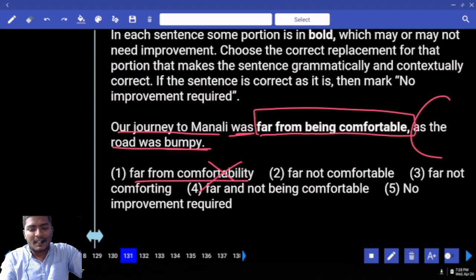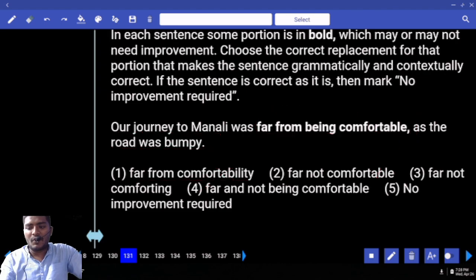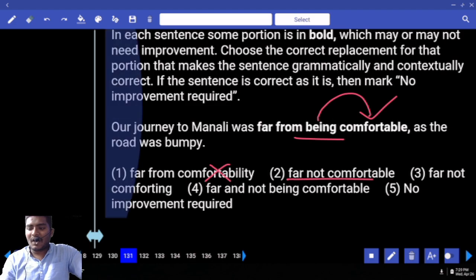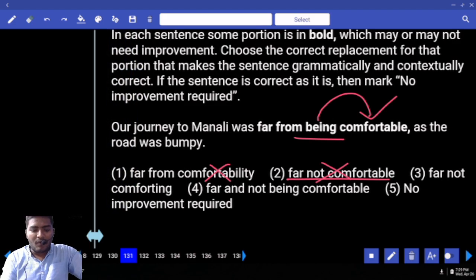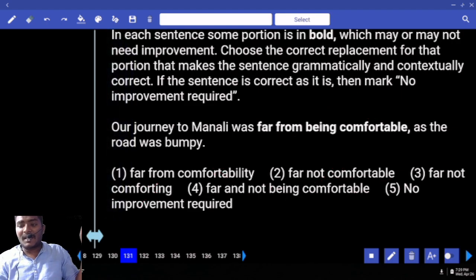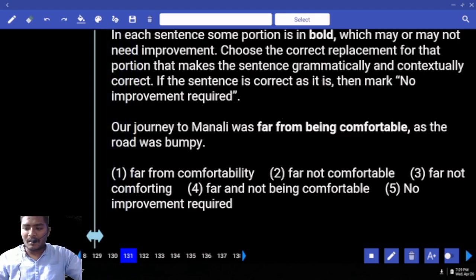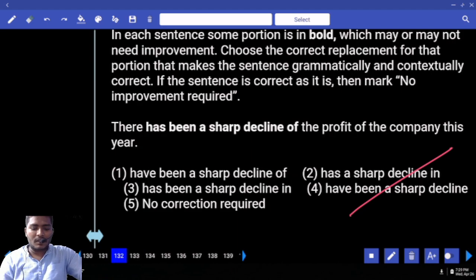Far from comfortability, not possible. We can use being plus adjective absolutely. Immediately, if you don't know the rule, be forms: is, am, are, was, were, be, been, being, followed by V3, V4, noun, adjective, preposition. So, being comfortable, fine. Far not comfortable, meaningless. Far not comforting, no. Another one is far and not being comfortable, no. We are not speaking about the distance. We are speaking about the comfortability which is far. That means no comfort. No improvement. Next, move to 132.